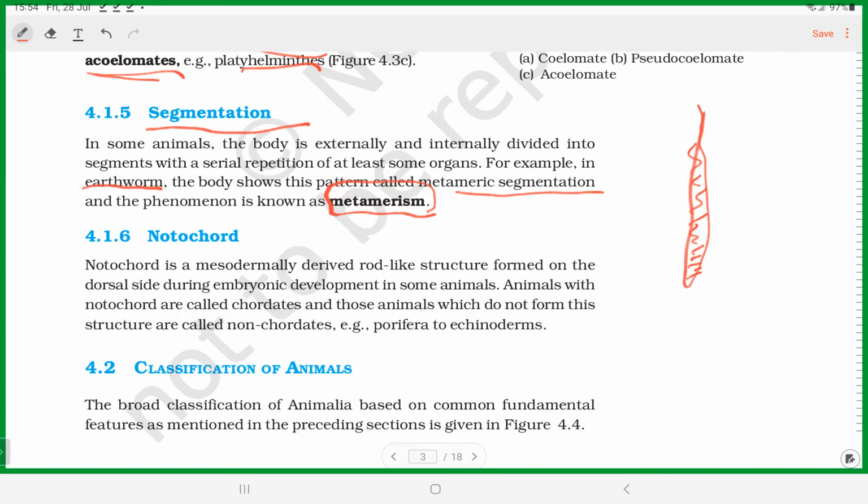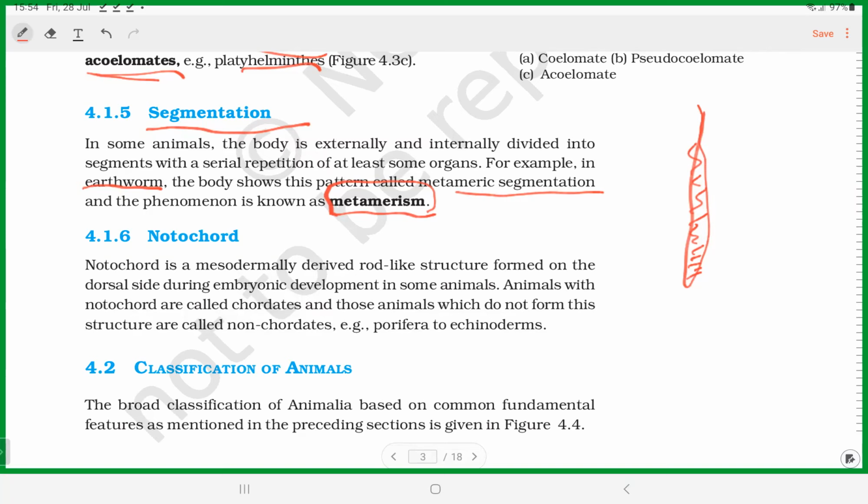So there are 5 different segments. When we discuss the skeletal system anatomy, we will see segments in the vertebral column. Every segment will have a specific number of bones.